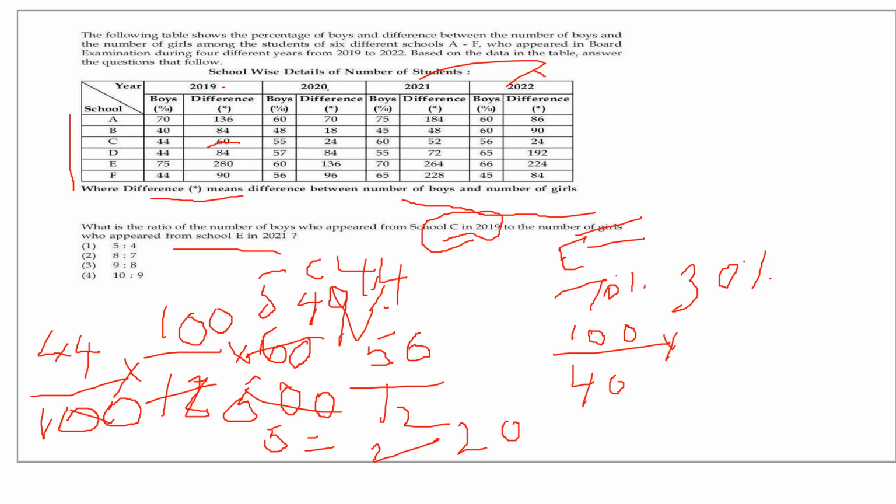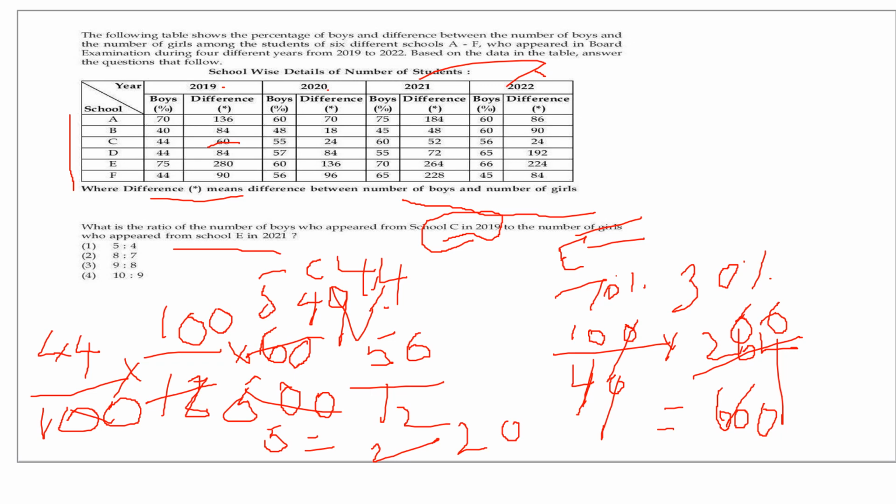What is the difference given here in school E in 2021? 264. So what is the total number of students? First you have to find out only the total. 264, now divide it, and this one divided by 4, 6, 24, 6, 4, 66 into 10 is equal to 660. Now we got the total number of students, and we want the actual number of girls.